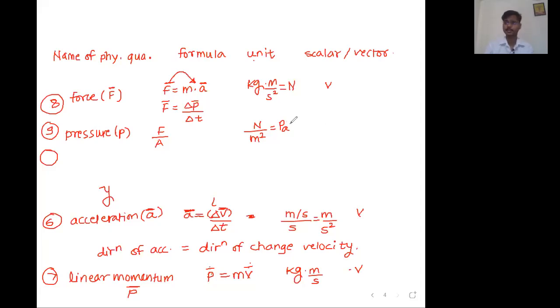While writing the complete name of a scientist, the first letter should be small. Yes, Tanvi, correct. Otherwise, if you want to write the symbol, in that case the first letter should be capital. That's the convention we follow. So Newton per meter square is called Pascal. It's going to be a scalar quantity.